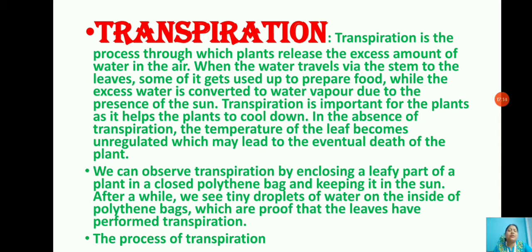Next, let's discuss the different functions of leaves, meaning the different processes which the leaf performs. First is transpiration. Children, the transpiration activity we have done before. So what is transpiration? Transpiration is the process through which the plant releases the excess amount of water into the air. When the water travels via the stem to the leaves, some of it gets used up to prepare food, while the excess water is converted to water vapor due to the presence of sunlight.